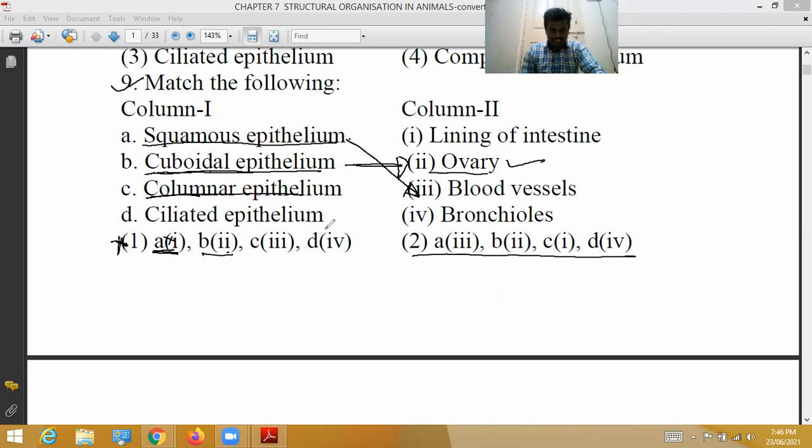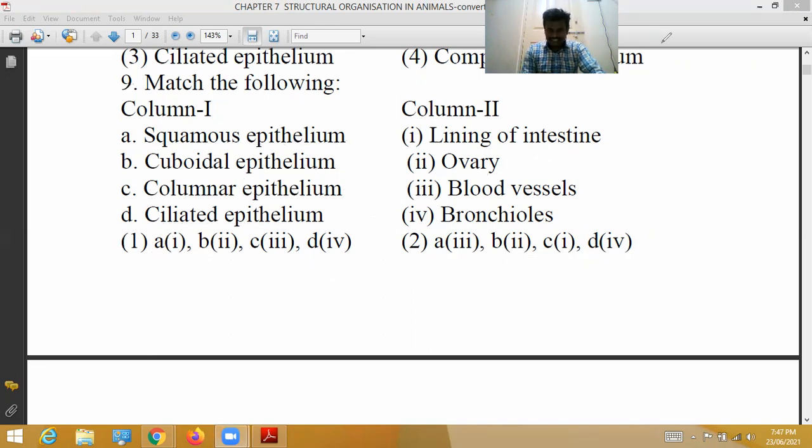Columnar epithelium is the lining of intestine. It is correct. Ciliated epithelium is located in bronchioles. So here all four matches in the second option are correct. For the ninth question, the second option is correct.